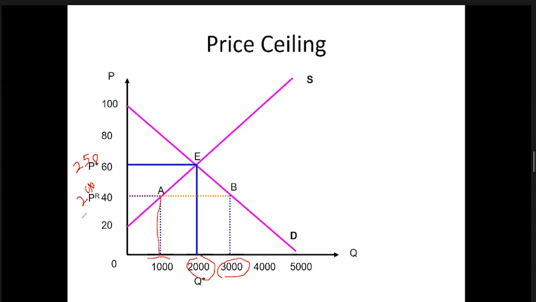So we are having excess demand. In this case, we are having 2,000 units demanded in excess. If you put this into the foreign currency, we are having $2,000 demanded in excess. Now what to do? Supply is decreased, demand is increased, we are having excess demand.